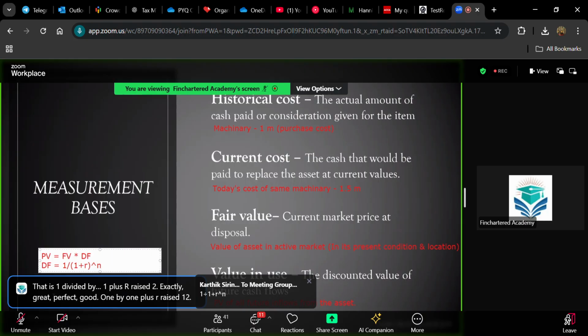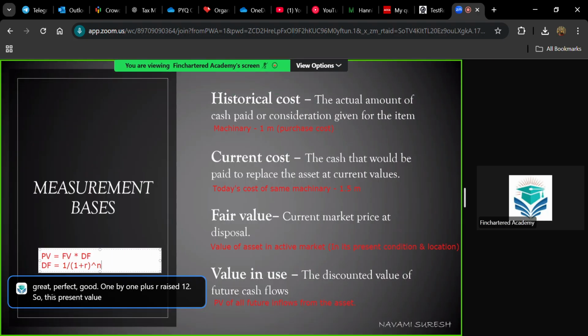So this present value concept, there are so many instances in financial reporting where you have to calculate present value of inflows and outflows. Whenever there is a value given in your question, that is like you have to make payment on a future date, or you will receive some money on a future date, at that time itself, this present value concept needs to be there in your mind. Present value only will be recorded in the statement. You are preparing the statement today. So in today's statement, you cannot include a future value. So whatever is the future inflow or outflow, you will be calculating present value of that amount.